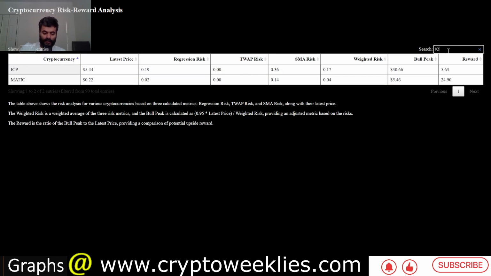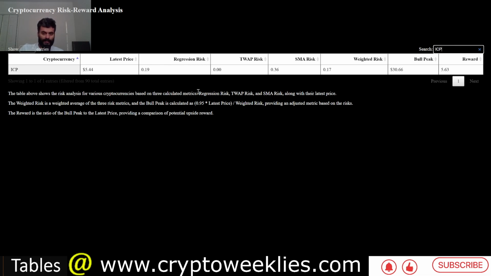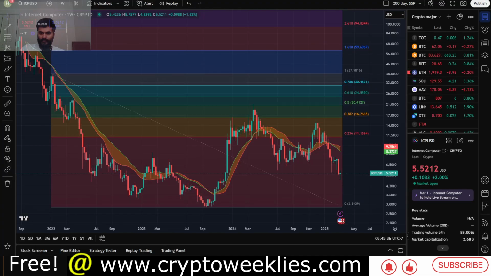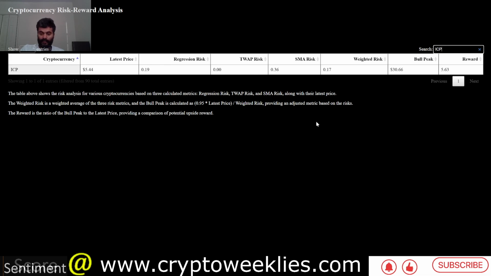In terms of the composite estimation of the risk and reward with respect to ICP, currently the regression risk is at around 20%, time weighted average price risk 0, SMA risk at around 36%, weighted risk at 17%, and estimated bull run peak at around $30, which coincides with the Fibonacci levels. Again, you can see over here the 0.6768, slightly a lower high from the January 2022 high, could resolve at around 0.78 with a lower low and continuation of this downturn, but still from the current price that would represent about 5.6x to 6x reward.